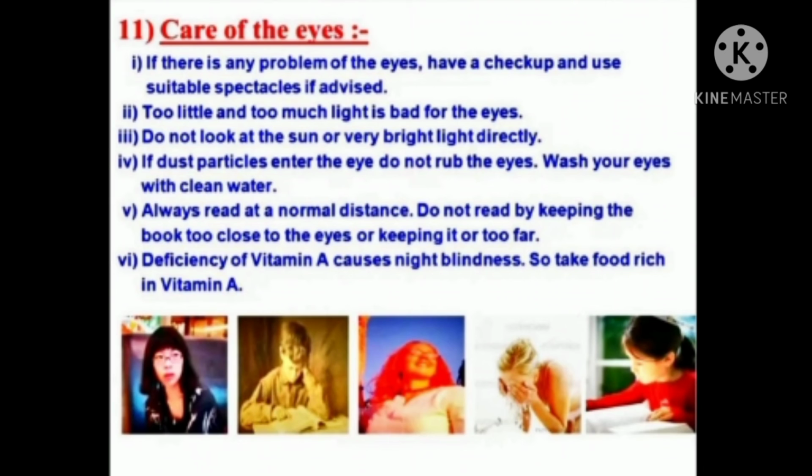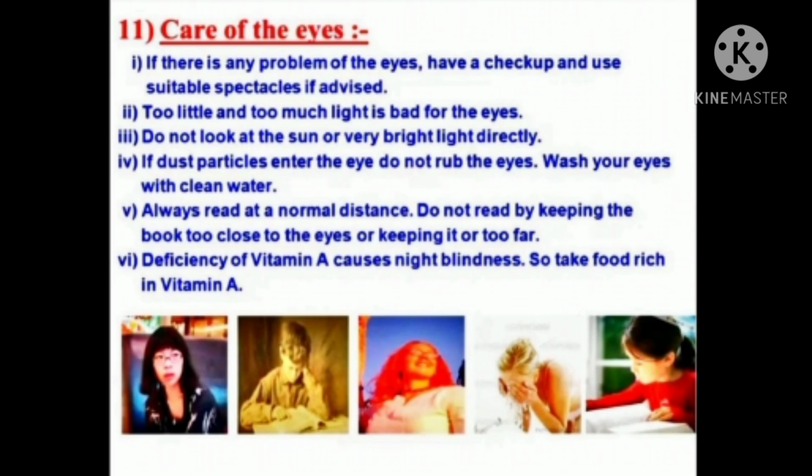Then care of the eyes. How can we take care of our eyes? If there is any problem with the eyes, we have a checkup and use suitable spectacles if the doctor advises. Too little or too much light is bad for the eyes. Do not look at the sun or very bright light directly because it can injure the retina. If dust particles enter the eye, do not rub the eyes. Wash your eyes with clean water.